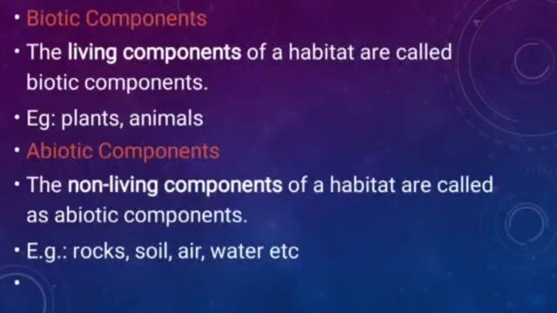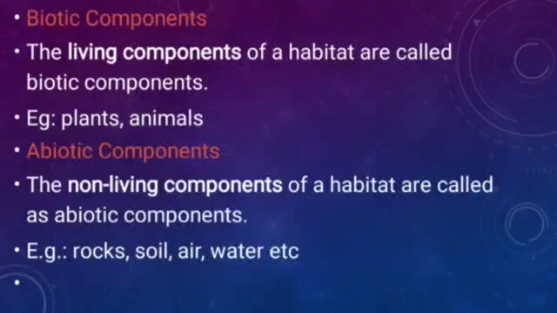So these non-living things in a habitat are called its abiotic component. The non-living components of a habitat are called abiotic components, and some examples are rock, soil, air, water, temperature, sunlight, heat. These all are abiotic components.